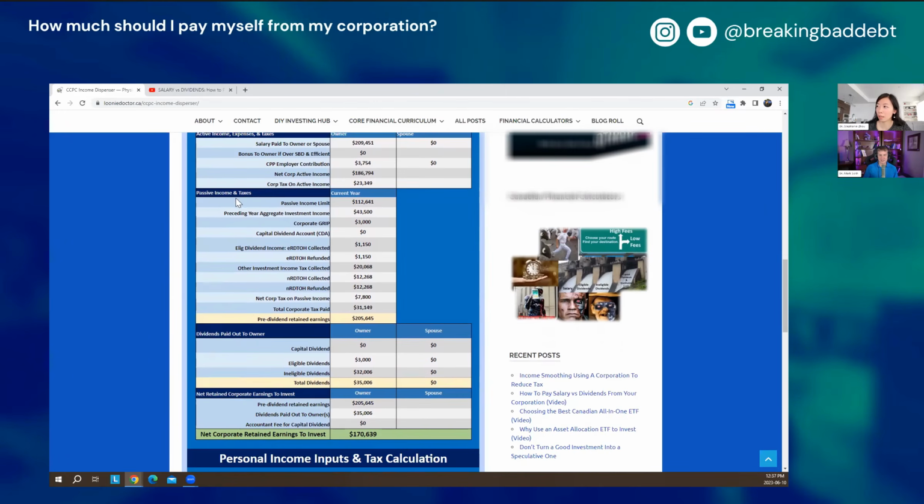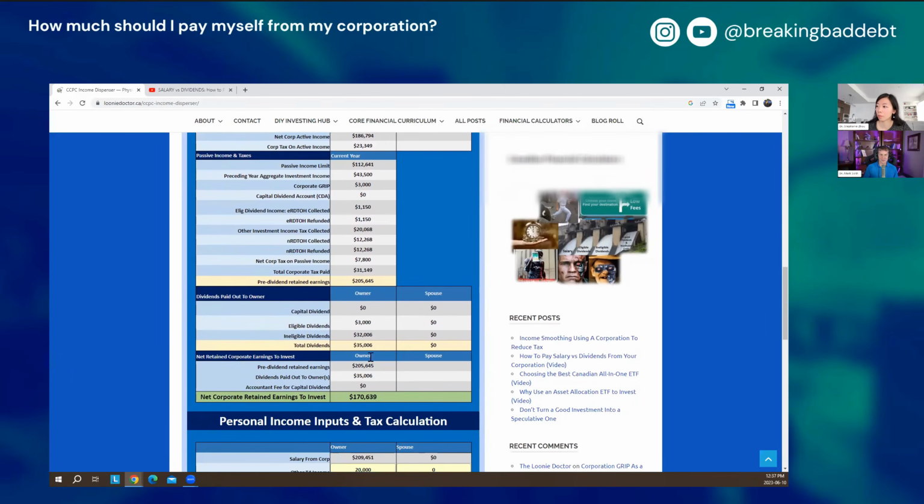And so now we're moving on to the passive income and taxes section. Yeah, so the passive income limit, you still have quite a bit of a limit there because you didn't have a lot of passive income the year before, and because of your active income level. So it looks at that. And it shows that your corporation would have paid $1,150 in refundable taxes in ERDTOH. And because you're giving out eligible dividends, which it'll show you in the lower section, that all gets refunded. So you're getting all that money out of there, which is great.